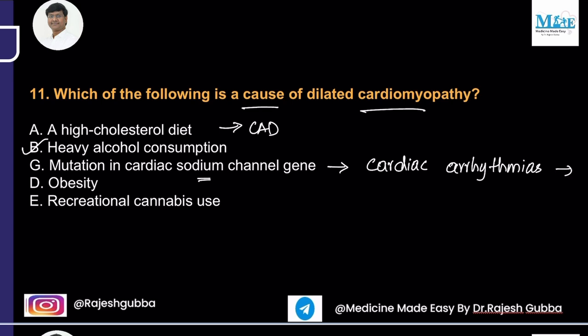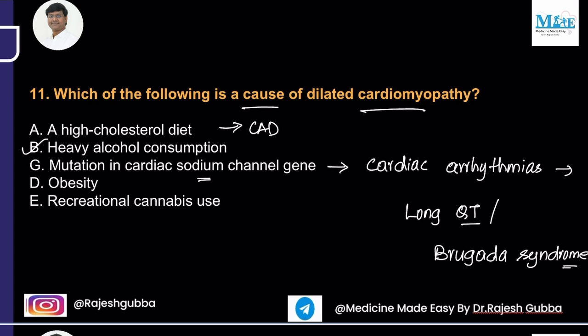These cardiac arrhythmias include long QT syndrome, or there can be development of Brugada syndrome. So that will be the problem because of sodium channel defect. And then next is obesity.